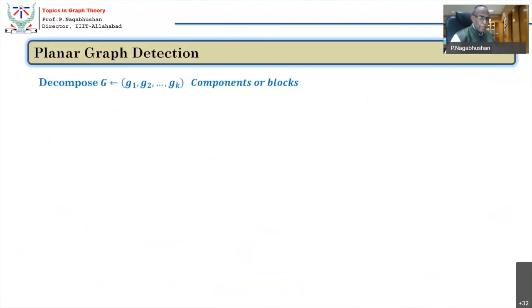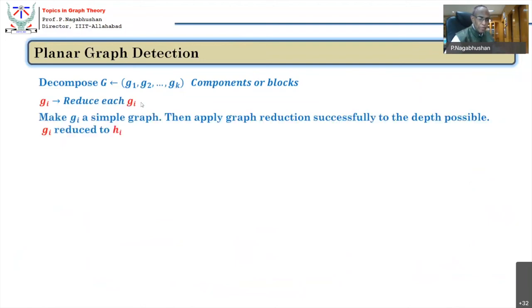All right. So the whole rule is that planar graph detection is simple. Decompose a graph into components or into blocks. Remember what is a block? A separable graph. By cutting a vertex, by splitting a vertex, an articulation vertex or a separable vertex, you will get blocks. If you remove a vertex, it becomes components. But here it is not removal in terms of block. Components naturally exist in case of a disconnected graph. So decompose a graph into blocks or into connected components and reduce each GI into HI.